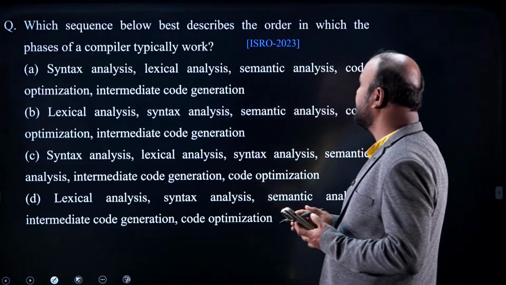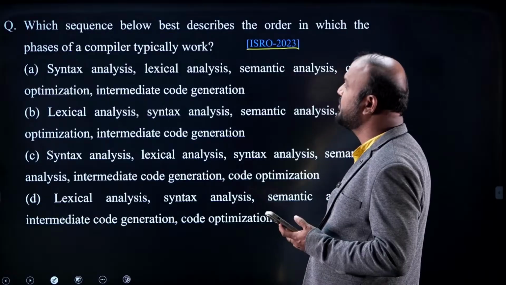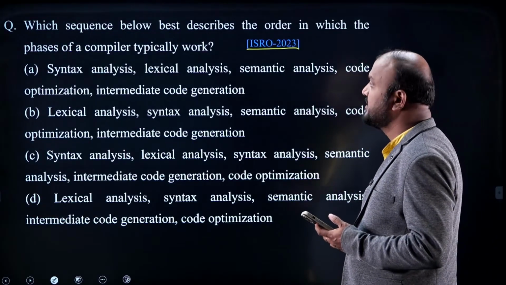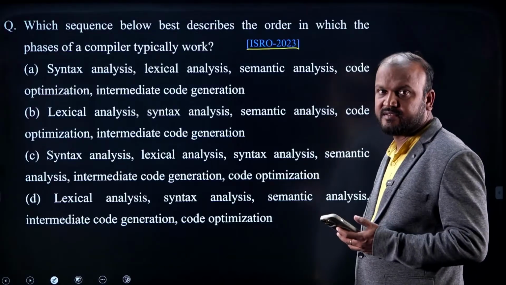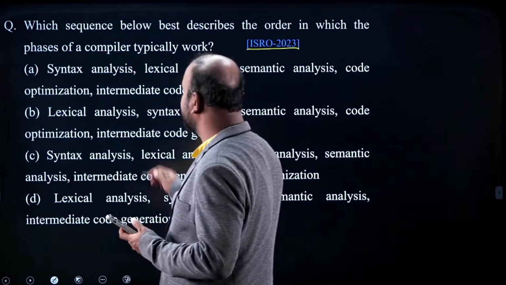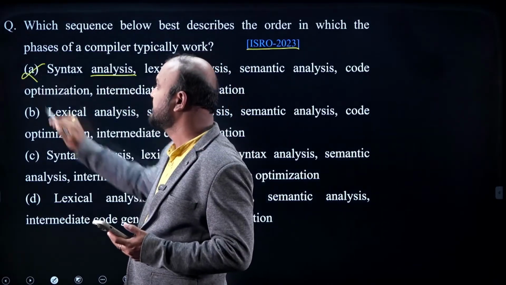So look at the ISRO 2023 question. Which sequence below best describes the order in which the phases of a compiler typically work? Syntax analysis, then lexical analysis, is incorrect. First lexical, then syntax analysis.